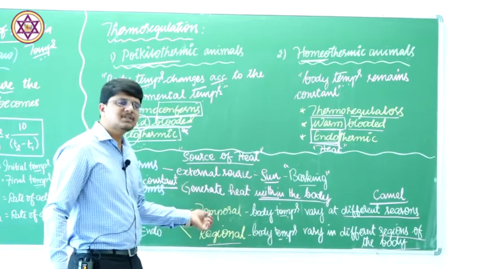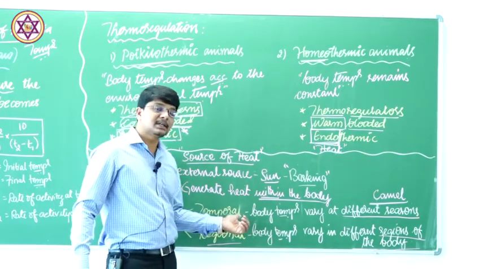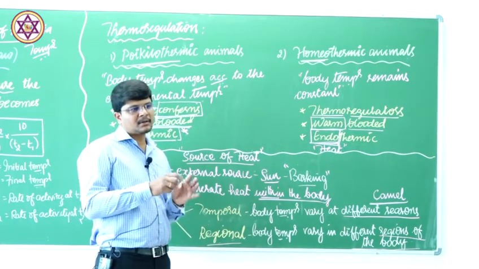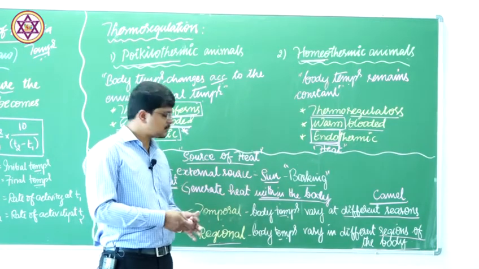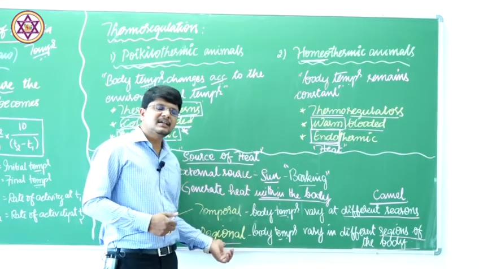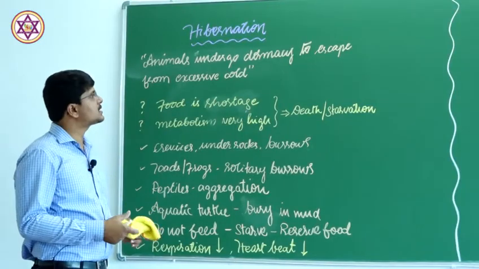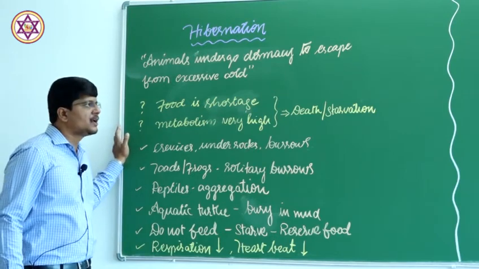Suppose if the body temperature varies with the varying seasons, then they are called temporal heterotherms. If the temperature varies with the body parts of the same individual, then it is called regional heterotherms. Let us discuss a very interesting topic, that is hibernation and estivation.